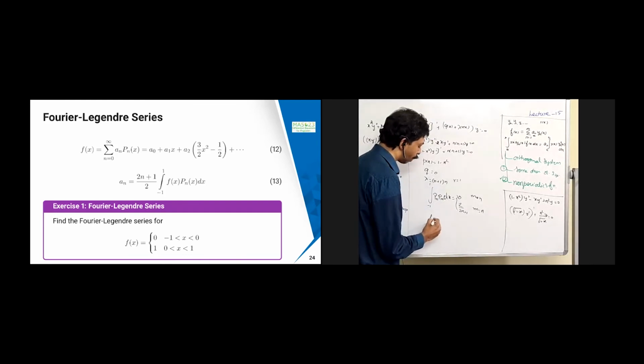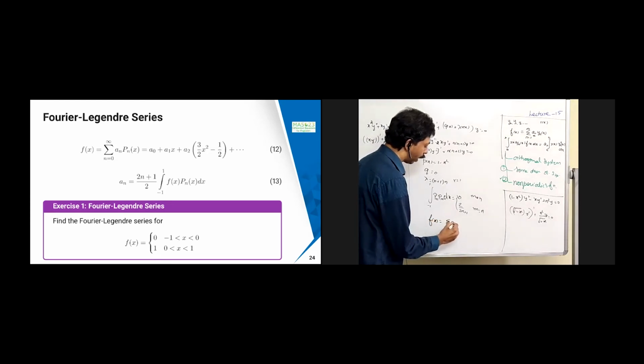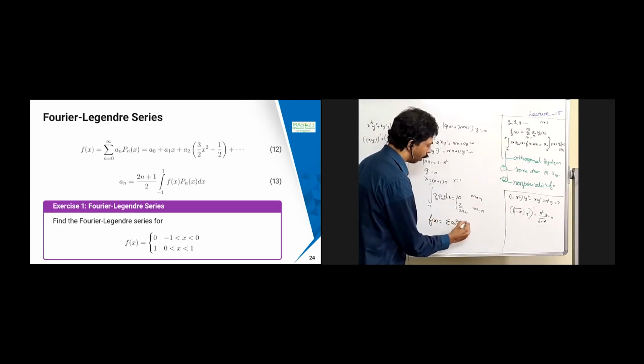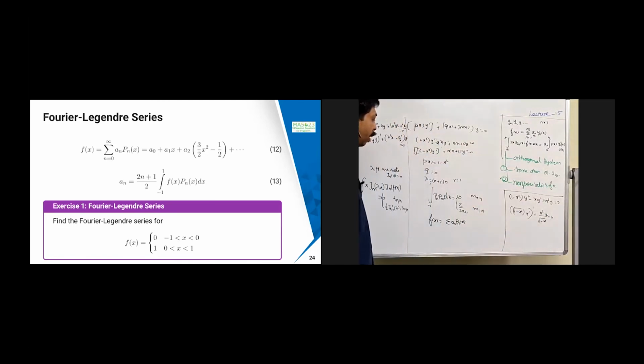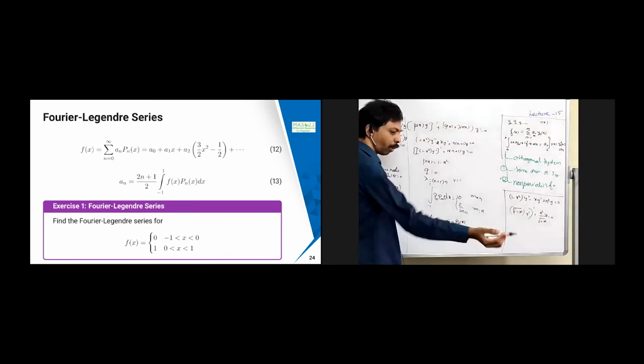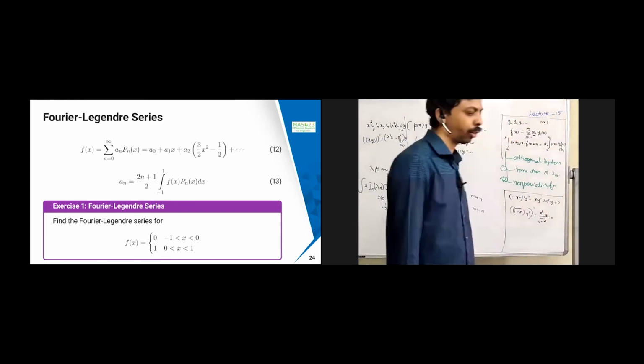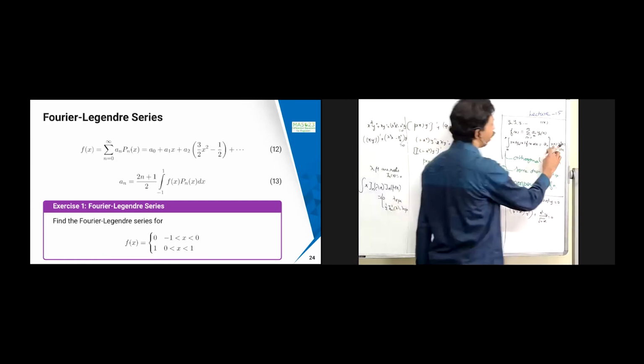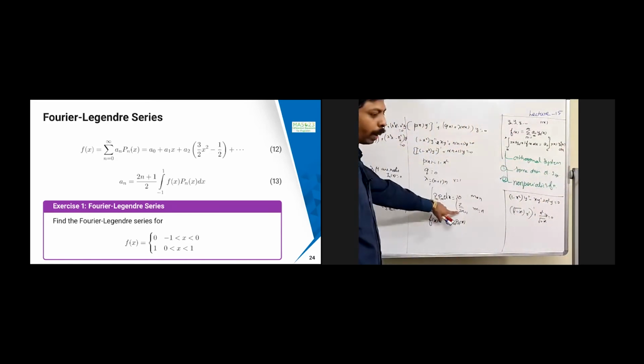So in this case, I can write f of x equal to summation an Pn of x. That's all. So this is called the Fourier Legendre series, where an can be found in this way: 2n plus 1 by 2 into the integral of f of x into Pn of x dx. You can write it, then you are going to get the answer for it. So the denominator is going to become, Pn square of x is going to become 2 by 2n plus 1.